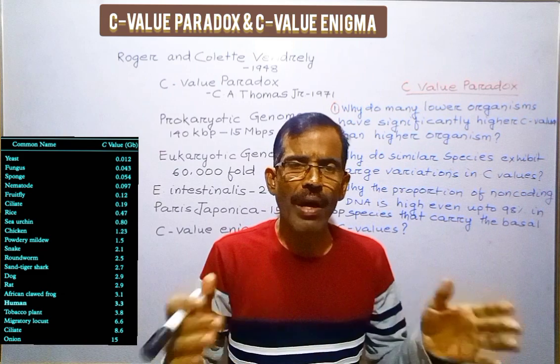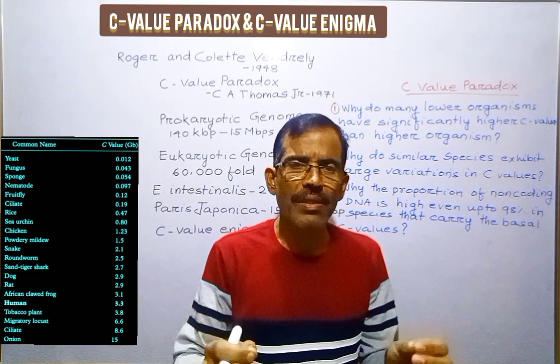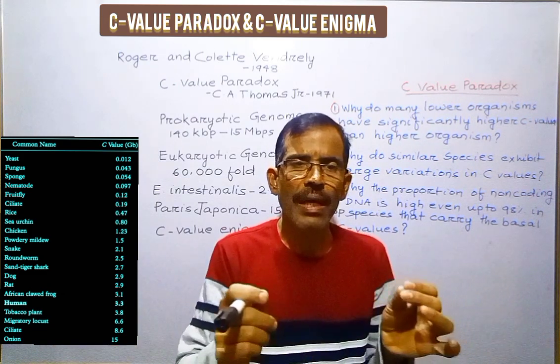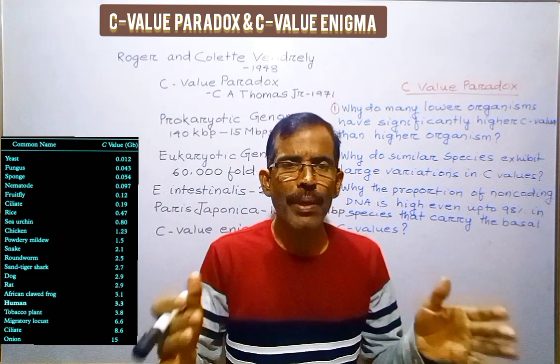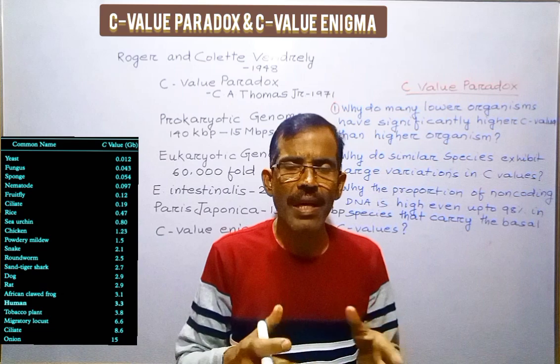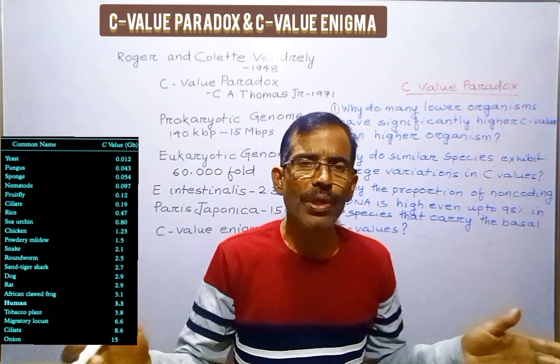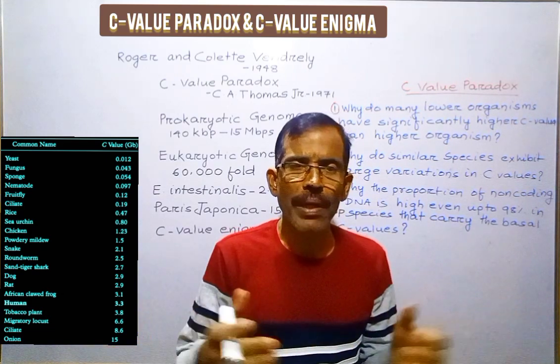But it has been found that many lower organisms have significantly larger genomes. For example, many primitive fish and amphibians have 20 times more DNA than human beings.